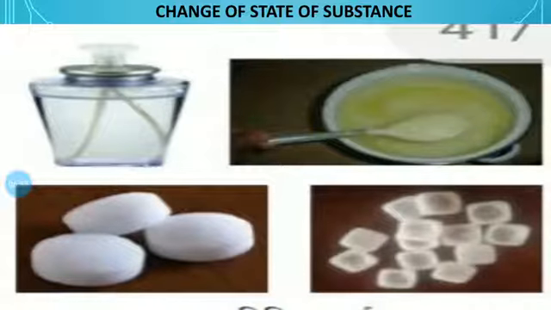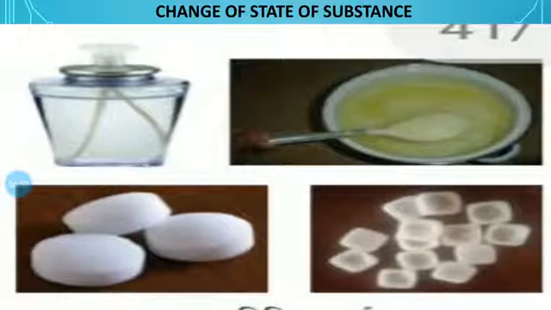See, this is the most important point. With the help of experiment, these scientists tell us that the characteristic properties of a substance depend on its physical state and the arrangement of particles in it. So this is the most important point, friends.